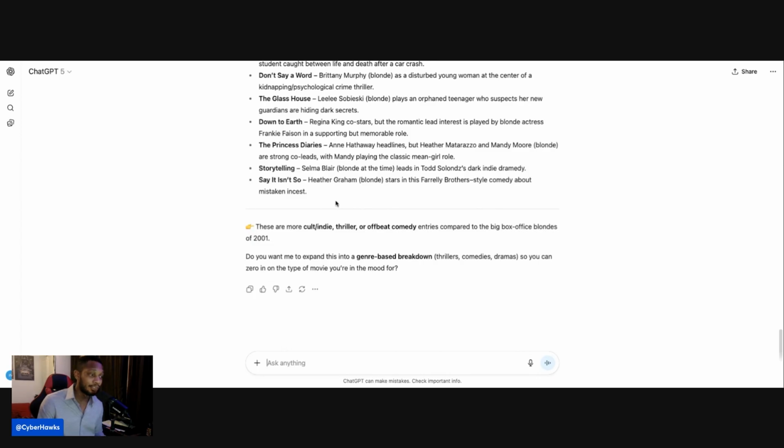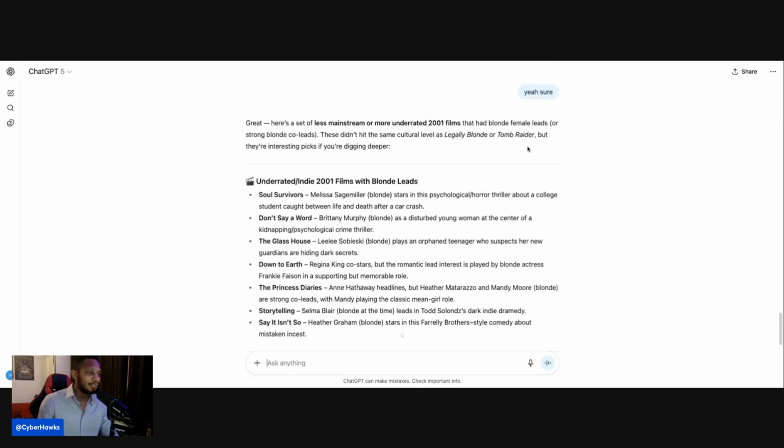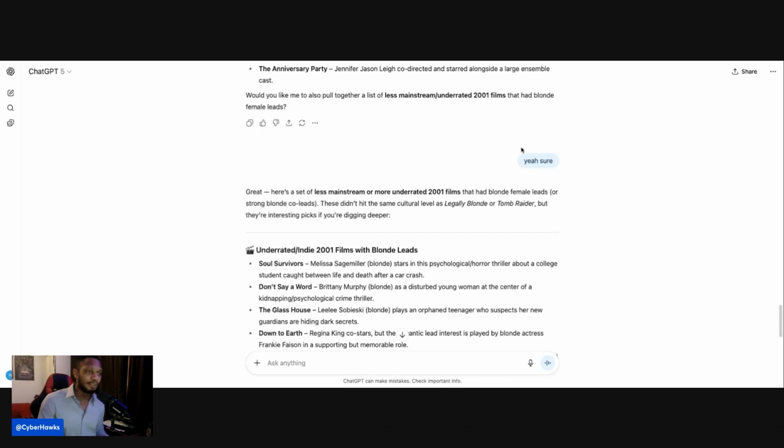So again, using ChatGPT, or using AI, I should say, for your daily life, it's easy. You can have this on your phone. You can go to the app, or just go to your browser on your phone. Once you type in ChatGPT, you can do all this on your phone. I think with Grok, if you've got Twitter, you can use it just like that through your phone or through your browser on your computer. And there's several other ones as well, but those are the top two that I use a lot for stuff like this.